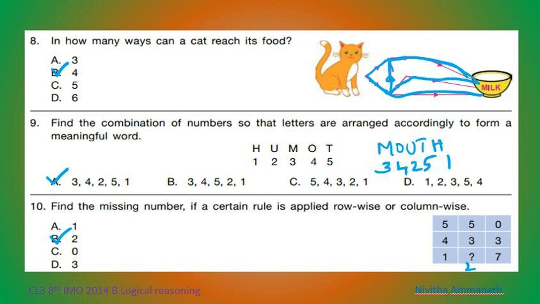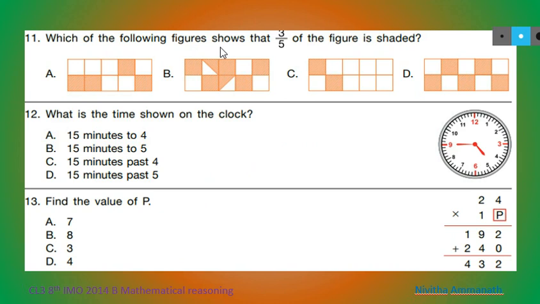Next question. Which of the following figures shows that 3 by 5 of the figure is shaded? 3 by 5 means here all of them have 10 equal parts. Is it? Yes, 10 equal parts. So 3 by 5 becomes 3 into 2 by 5 into 2. That is 6 by 10.